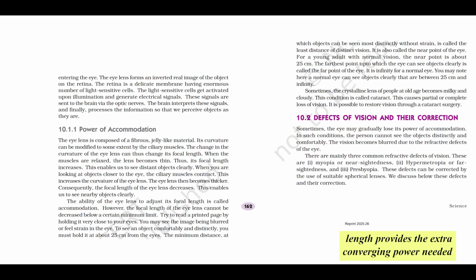This shorter focal length provides the extra converging power needed to bring the diverging light rays from nearby objects to a sharp focus precisely onto your retina, allowing you to see close-up details clearly. It's an automatic, continuous adjustment, happens without you doing anything consciously. Wow. So muscles contract, lens gets thicker, shorter focus for near objects.